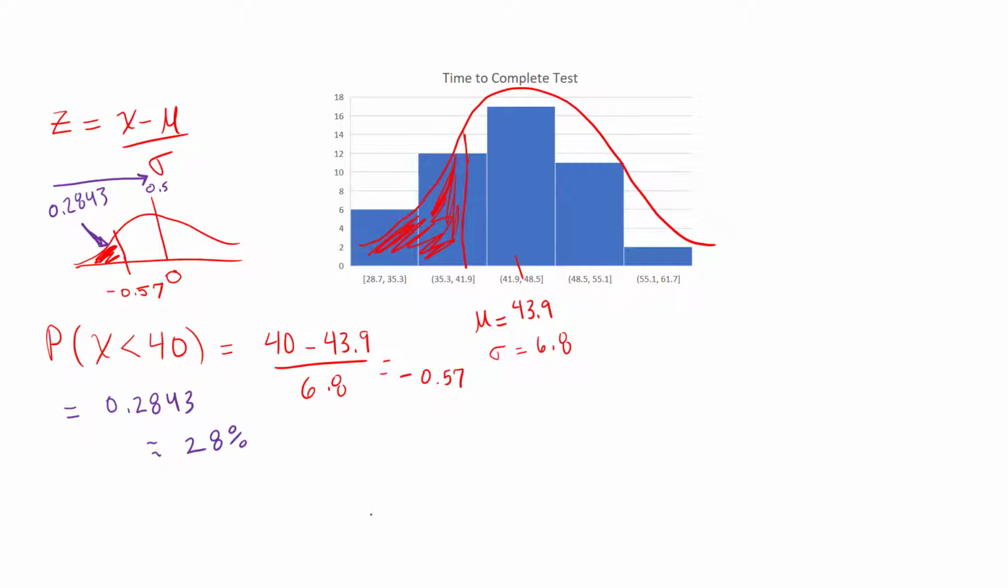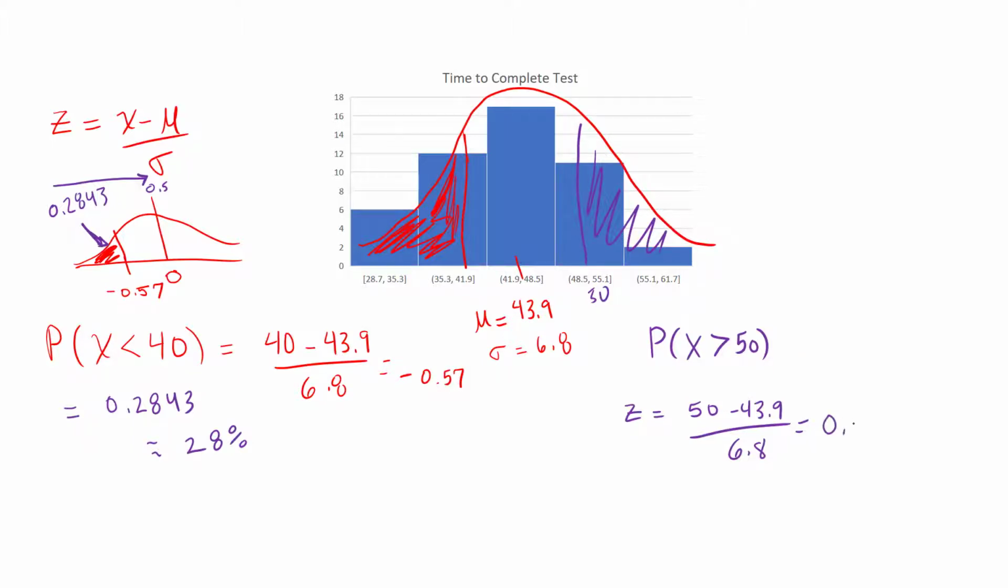All right, let's say we have another one and we want to find the probability that they take more than 50 minutes. All right, so now I'm over here somewhere, and I want to find the area to the right of it. So once again, I do my z, my x being 50 minus 43.9 divided by my standard deviation to find my z value. So I throw all that in a calculator and I get 0.89. So let me write this down so you can see what I'm going to do.